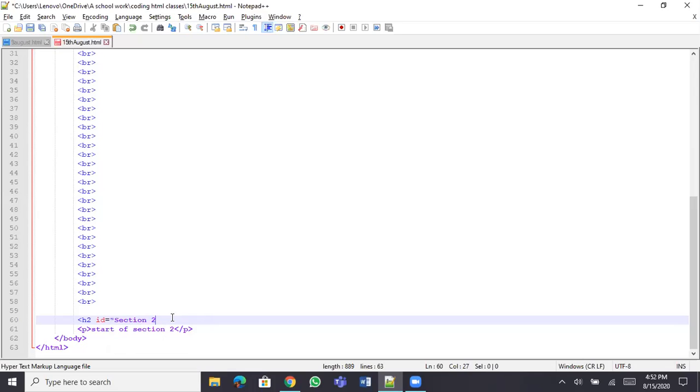Yes. And put it in double quotes. Yes. And then put an angle bracket, close that. Then put over here a text. Okay, what you can do, just let this be over here, and put over here H2.